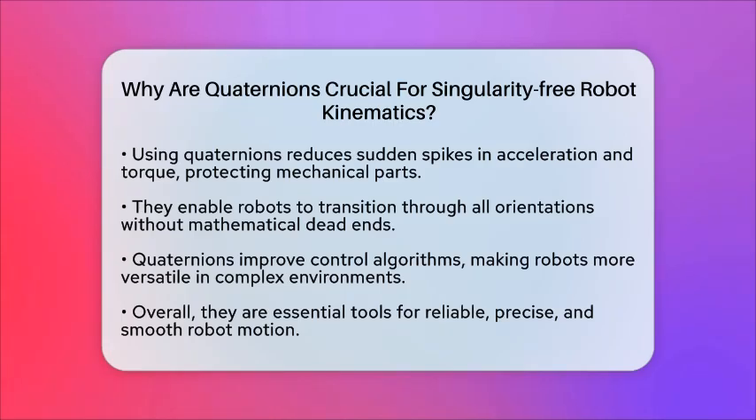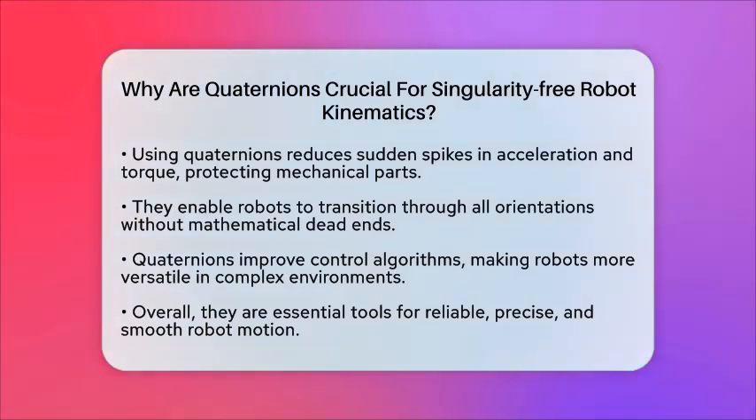Robots can transition through all possible orientations without hitting mathematical dead ends. This makes them more versatile and capable of handling intricate tasks with ease. Whether it's a robotic arm assembling electronics or a drone adjusting its orientation mid-flight, Quaternions help keep everything running smoothly.